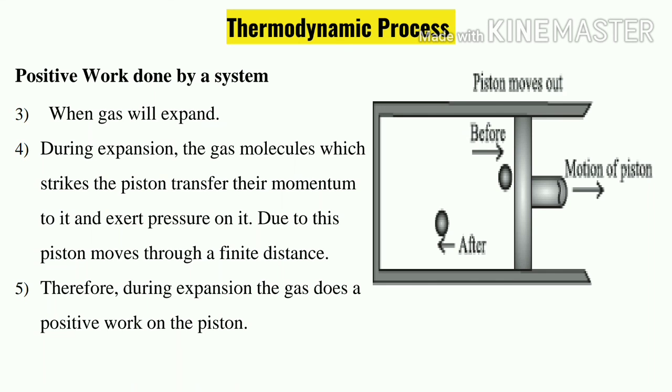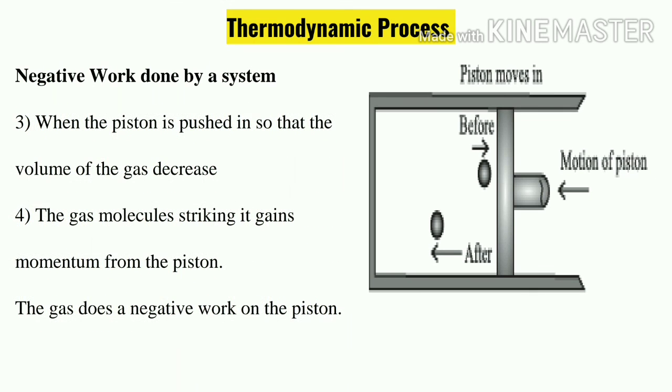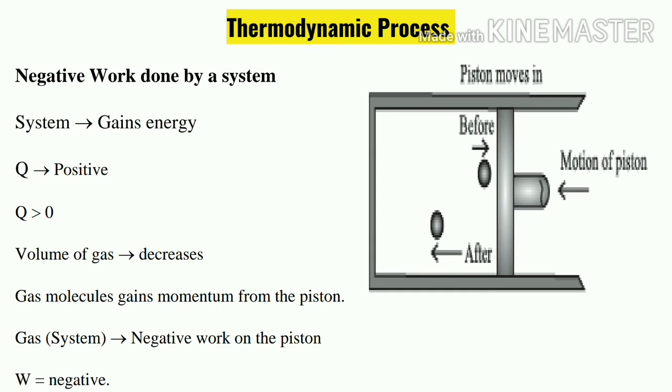It was losing momentum in the previous case, when we considered positive work done, but whenever we consider negative work done, it will gain momentum. It is gaining momentum, which means there is some sort of work done which will be considered as negative. So we can describe this as the system gaining energy. System is gaining energy means heat is transferred from the surroundings to the system. As the piston is moving inside, what does it mean?